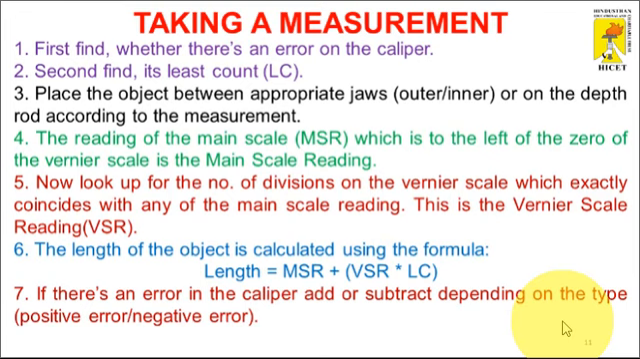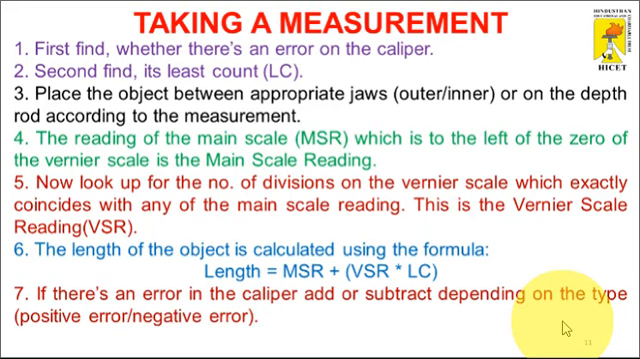After calculating these two steps, we will place the object between the appropriate jaw, that is the inside or outside jaw, or the depth rod, according to the type of measurement we want to follow. The reading of the main scale, which is to the left of the zero of the vernier caliper, is the main scale reading. After that we will calculate the main scale and the vernier scale readings.